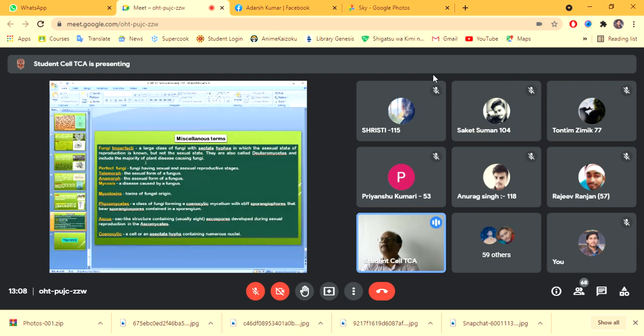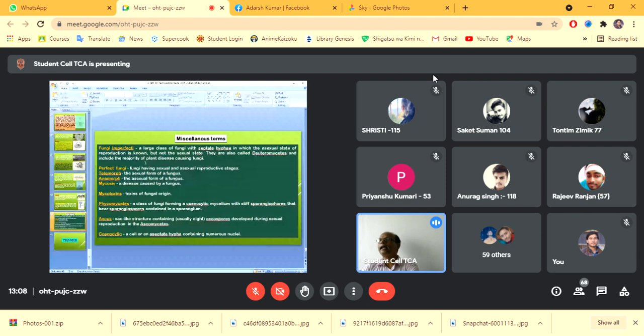Then Phycomycetes, and it is a class of fungi forming coenocytic mycelium, with stiff sporangiophores that bear sporangiospores contained in sporangia. Then ascus, you know about that.